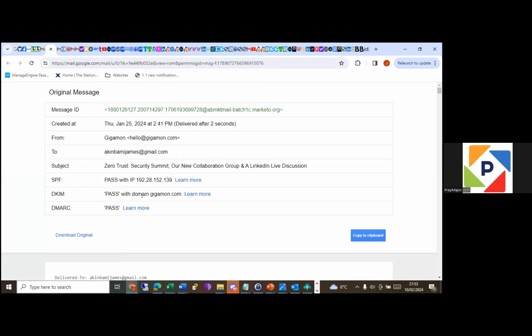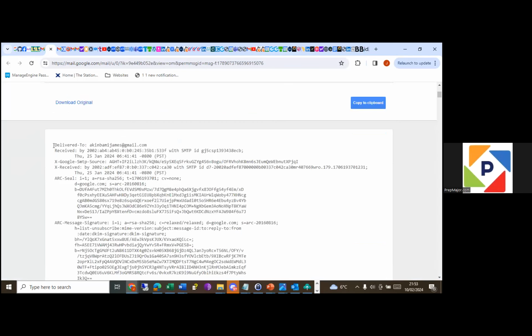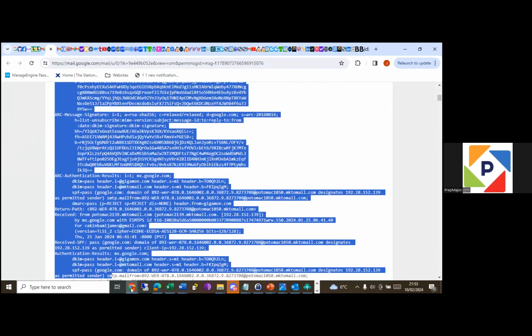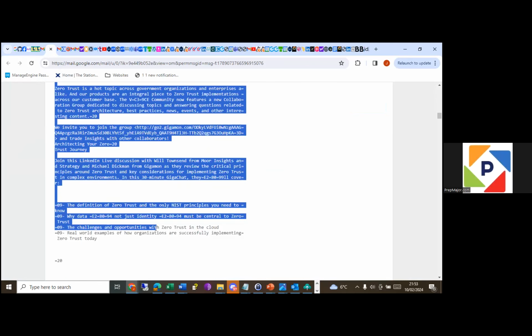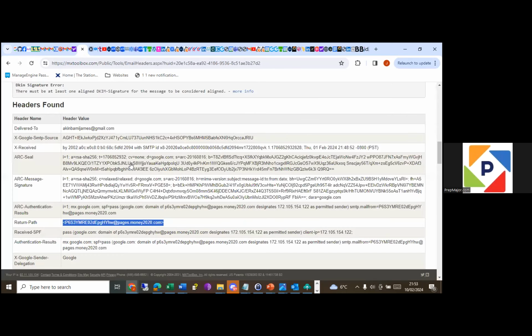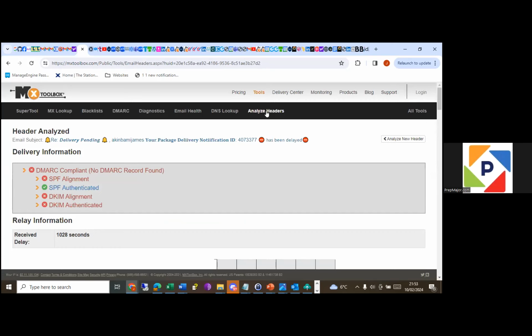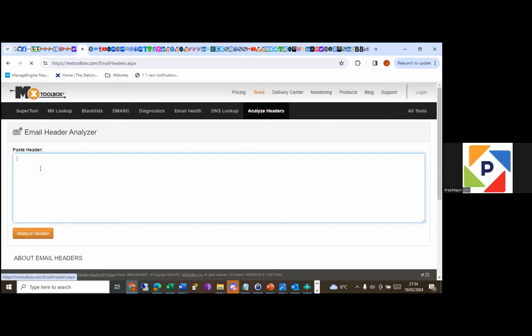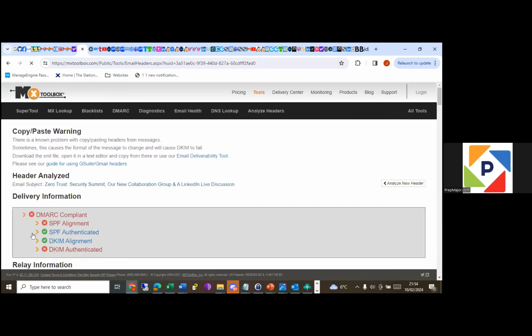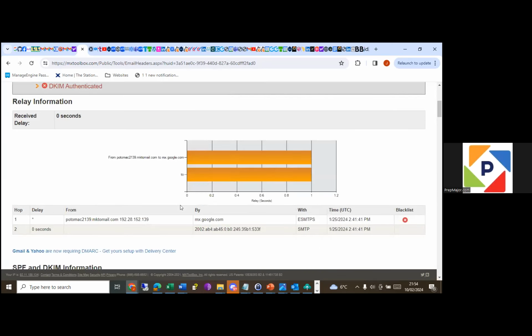Yeah, let's see. So let's copy the headers. Let's copy everything onto here. Get to copy. We go to MX Toolbox. We go to analyze headers. We paste it, and we'll do analyze header. And let's see what it brings. Interesting. Looks like something is phishing here.